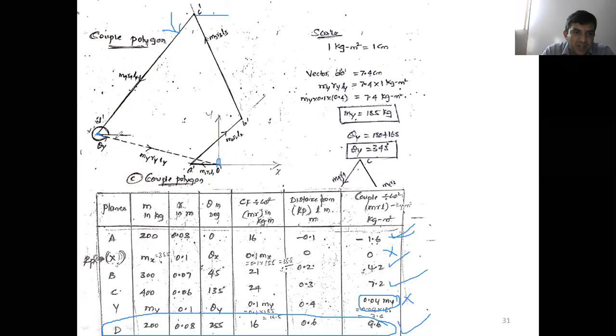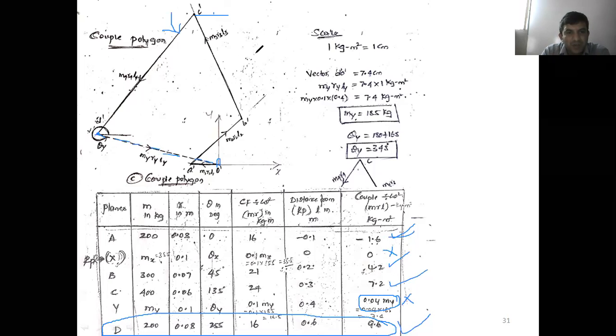That is the dashed line you show here. Join D dash and O dash, right? Now the magnitude of D dash O dash shows the unknown in the couple polygon here, 0.04 my, meaning my, ry, ly. The length of the line D dash O dash shows the magnitude of my, ry, ly, right?